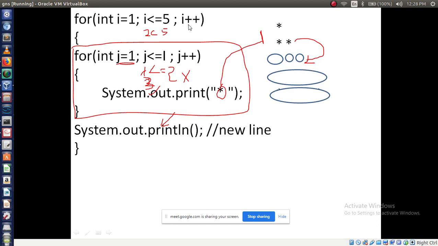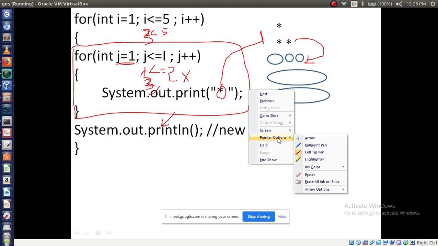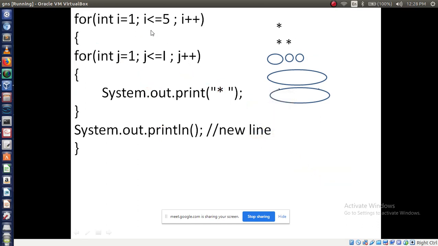After printing this new line, now what will happen? I value will increment. What is the I value now? I value is 3. I value becomes 3. So 3 less than or equal to 5. Condition is true. True or false? True.